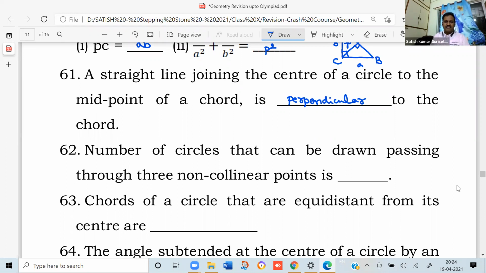Number of circles that can be drawn passing through 3 non-collinear points is only 1. Chords of a circle that are equidistant from its center are equal in length.